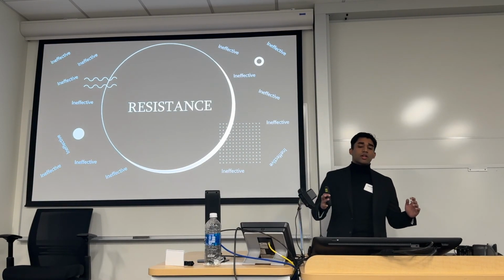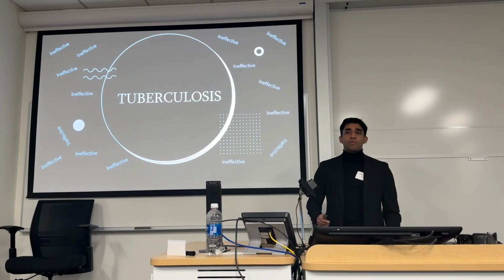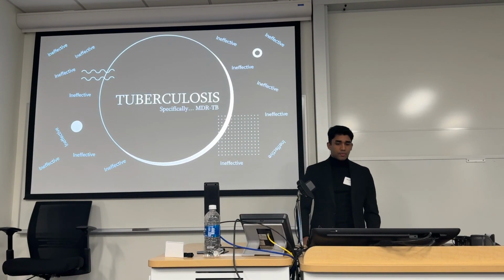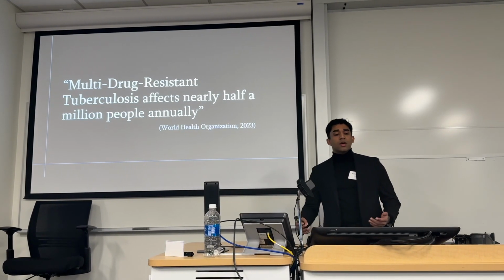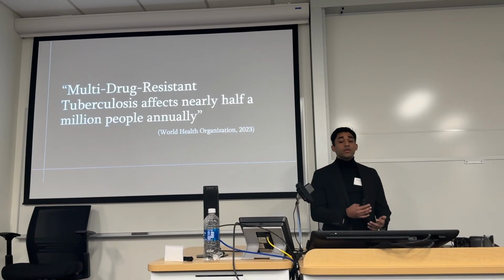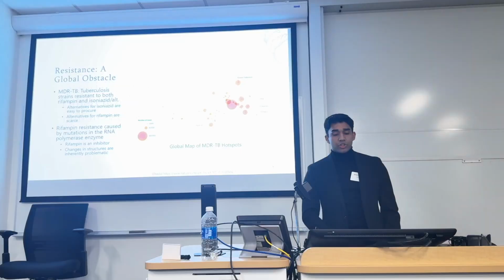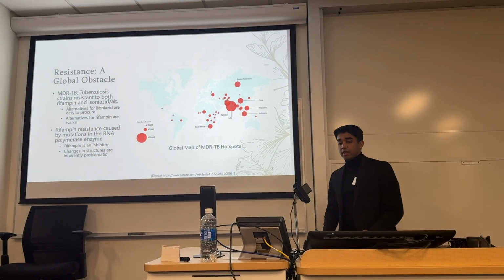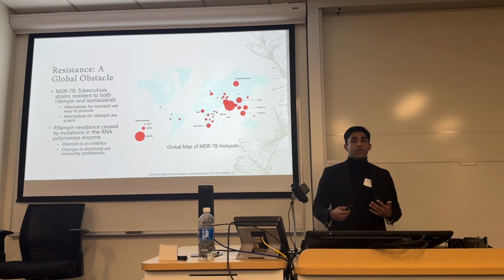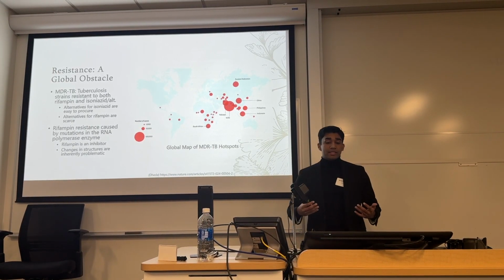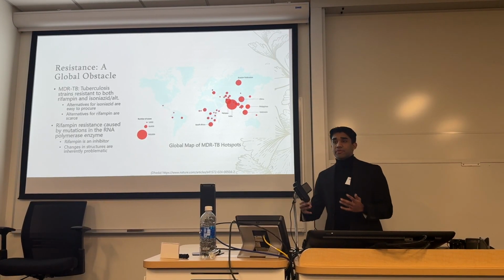My project focuses on a specific disease, that disease being tuberculosis, and very specifically, multi-drug-resistant tuberculosis. Now, this is a pretty huge problem. According to the World Health Organization in 2023, multi-drug-resistant tuberculosis affects nearly 500,000 people annually. And this problem will only grow larger. As we can see here, this is the map of the global TB hotspots. As you can see, they're mainly centered around developing countries. Now, that being said, this is because tuberculosis, once the symptoms are onset, is particularly difficult to cure.